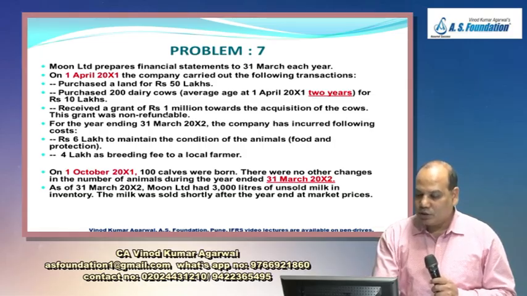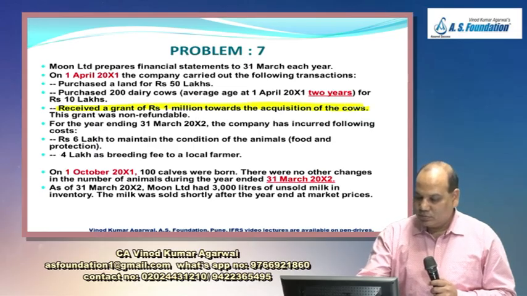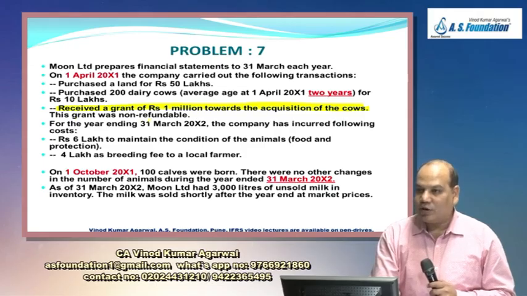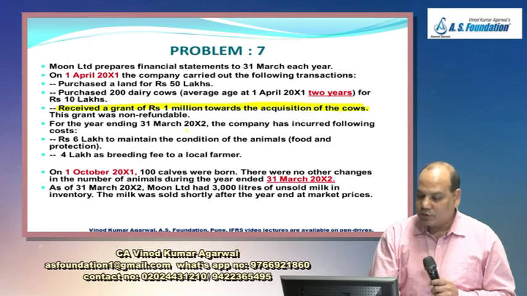He received a grant of rupees 1 million toward the acquisition of the cows. Okay, some countries like cows too much. This grant is non-refundable, means unconditional, treated as income. For the year ending 31st March, this is our year ending date, companies incurred following costs: 6 lakh to maintain the condition of the animal, food and protection, 4 lakh as breeding fees. So this you treat it as expenditure.